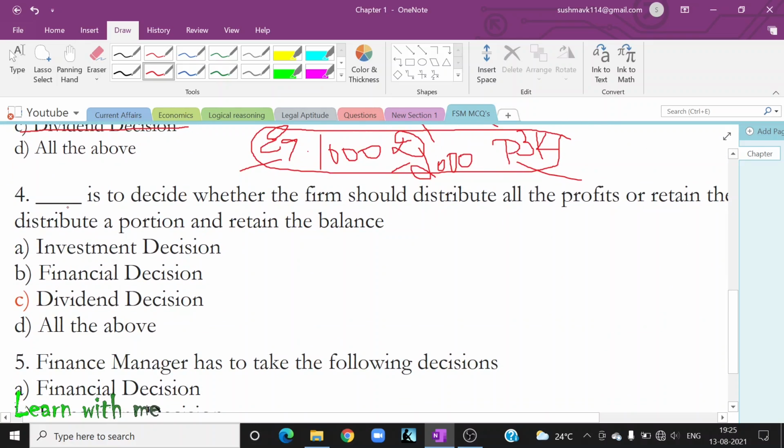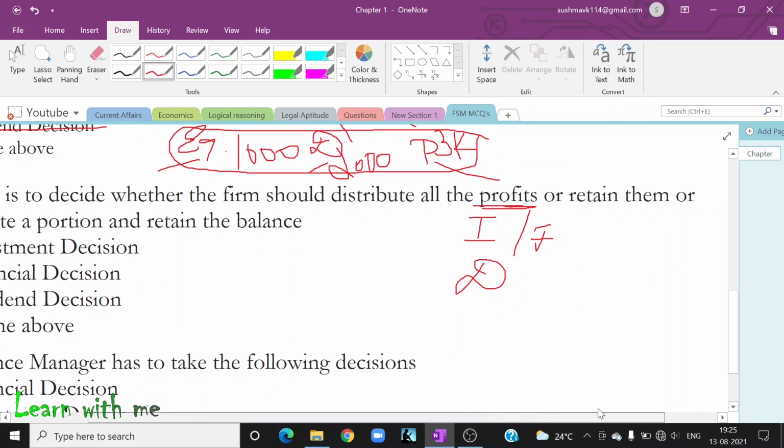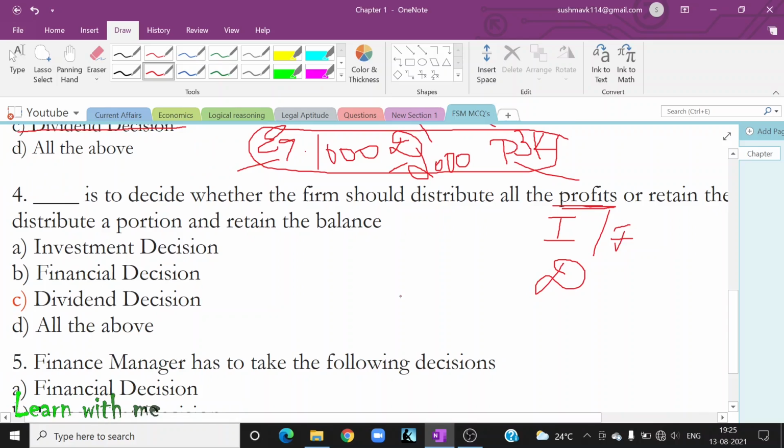Next, fourth question. That is to decide whether the firm should distribute all the profits. Now, what is coming into the picture? Profit. If there is a profit, then it will not be investment or financial. What is remaining? Dividend decision. Let us read the question again: or retain them. Shall I distribute the profit or shall I retain the profit in my company only? Then what type of decision is that? Of course, it is dividend decision.